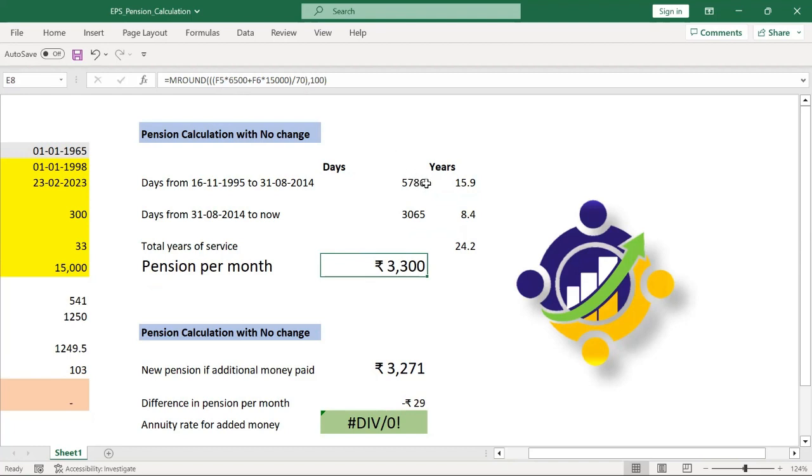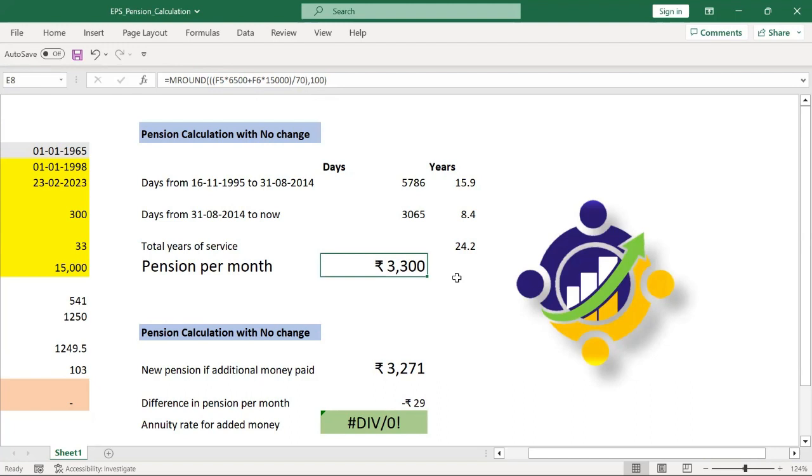6,500 into F5 is basically the number of years here, and 15,000 into F6 is 8.4 years. And as I said, the total number of years is multiplied by the pensionable salary. That is, we have to divide it here between 6,500 and 15,000. For those who have joined after 2014, only 15,000 applies. Then divide it by 70, and I'm just rounding it off to the nearest 100. So that's how I get somewhere around 3,300 rupees.